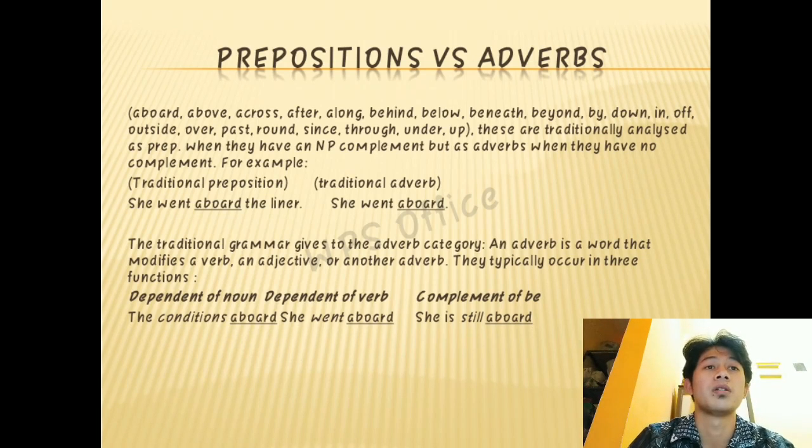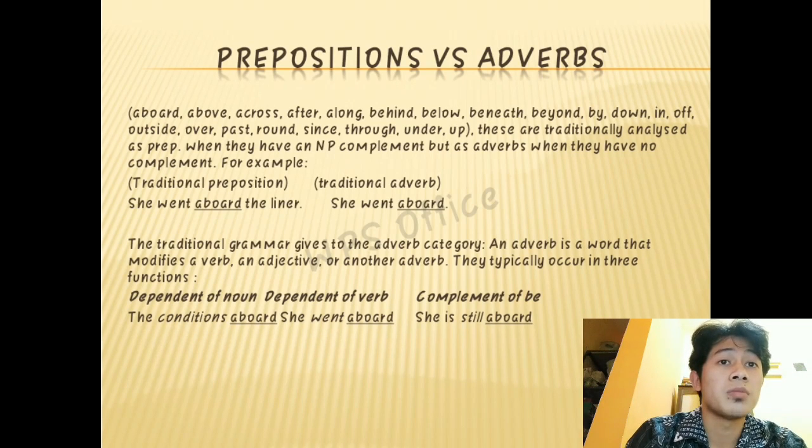For example, she went aboard the liner. This is an example of the traditional preposition because it has a non-phrase complement. The next example, she went aboard. Aboard is an adverb, a traditional adverb, because this example doesn't have a complement.